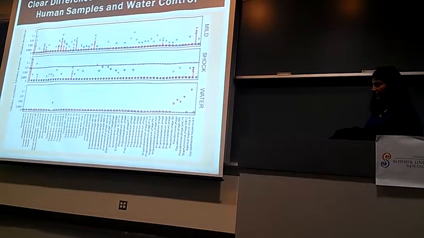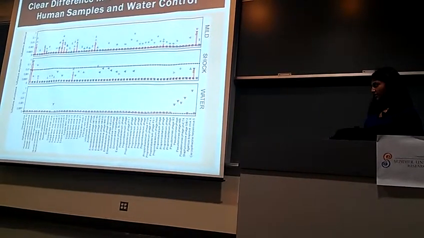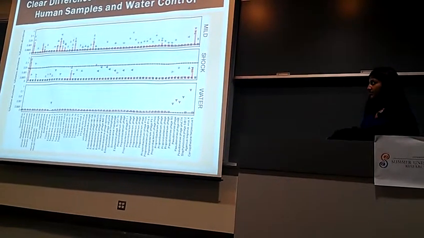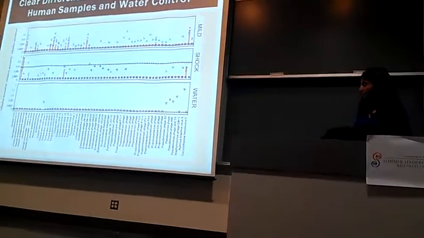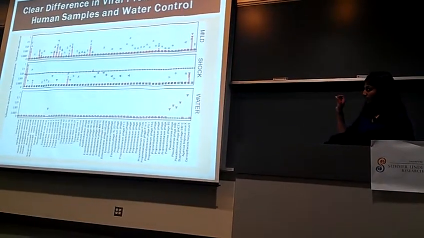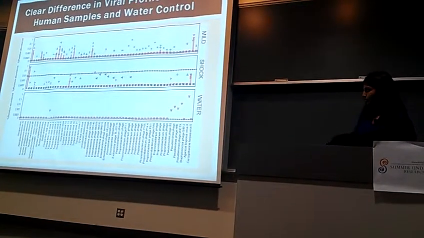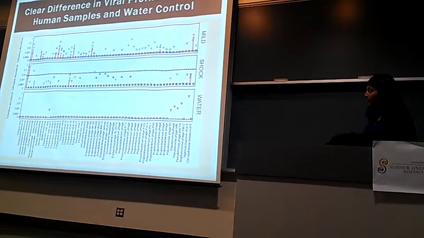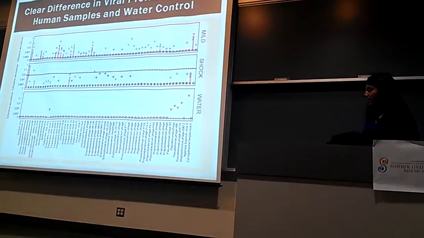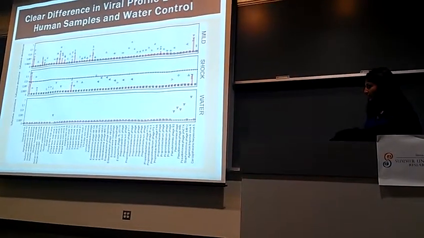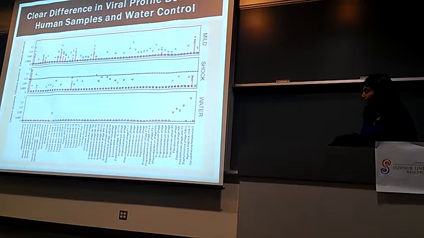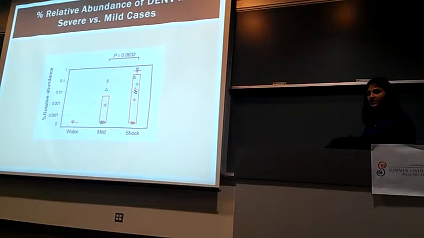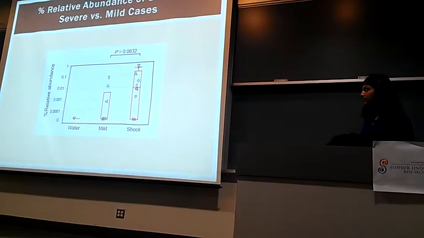And so then we further wanted to see what percent of reads in each sample mapped to a specific virus. The x-axis contains all the different viral species that we found among our different samples. Once again, the y-axis represents the percent relative abundance of reads in each sample, represented by one of the different markers that map to one of the species on the x-axis. There was a very clear difference in the viral profile between our human samples and the water control. This is especially noticeable in dengue virus, which is completely absent in water, but actually pretty prominent in the mild and shock cases. Then we took a closer look at the difference in percent relative abundance of dengue virus in severe versus mild cases.